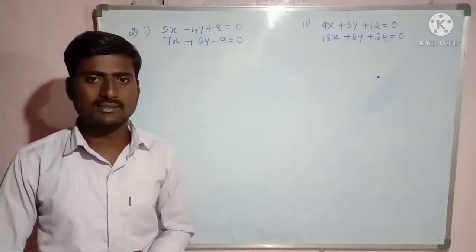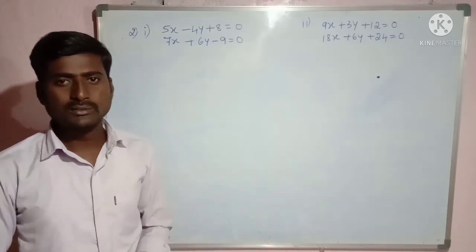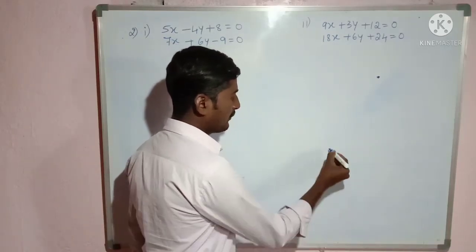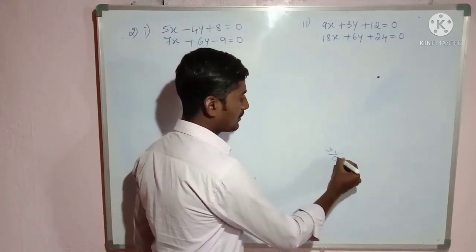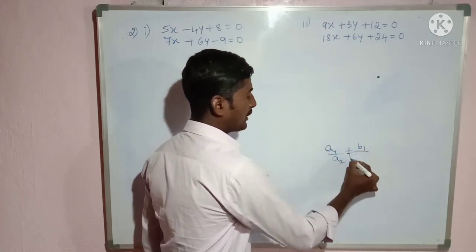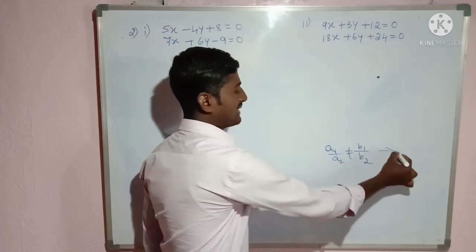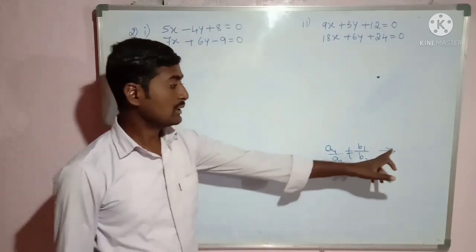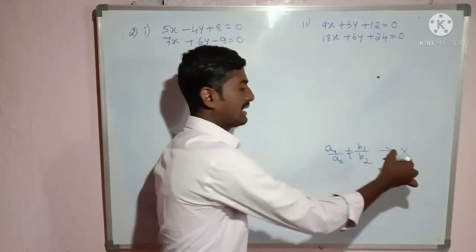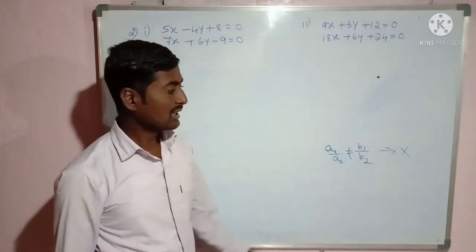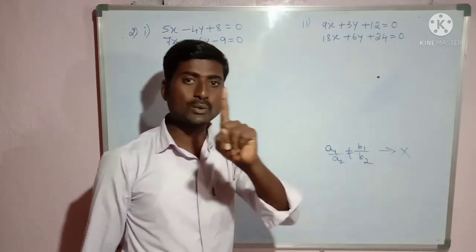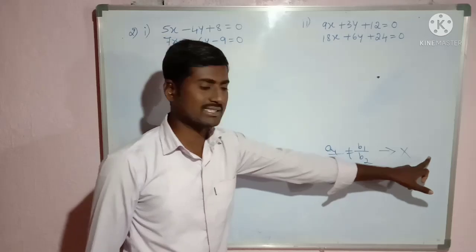In the previous class, I gave the table. In that, if A1 by A2 is not equal to B1 by B2, I said that the two lines are intersecting, means the lines intersect with each other. If they intersect with each other, then how many solutions exist? Unique solution, means only one solution exists.